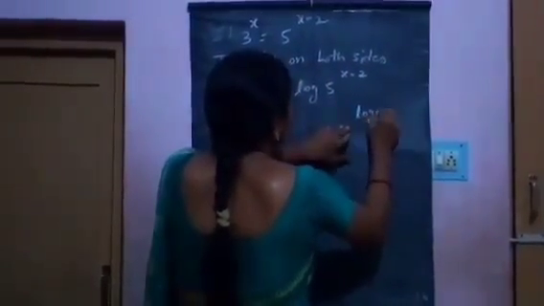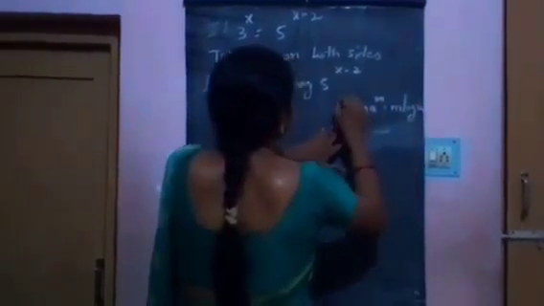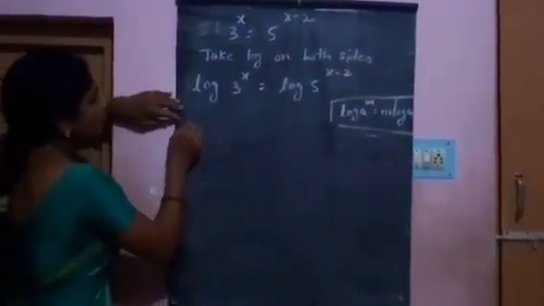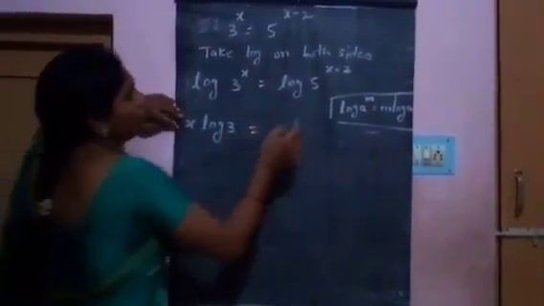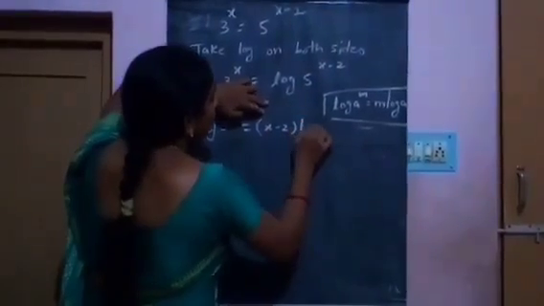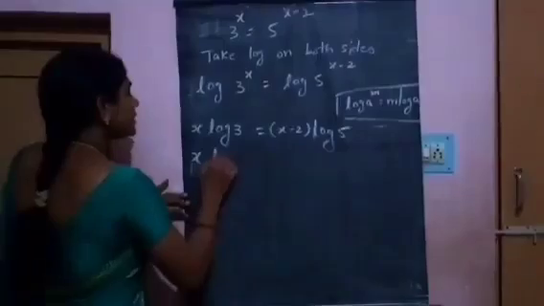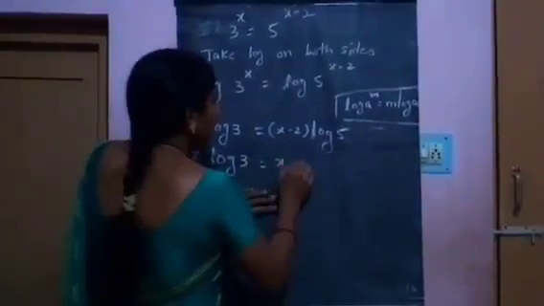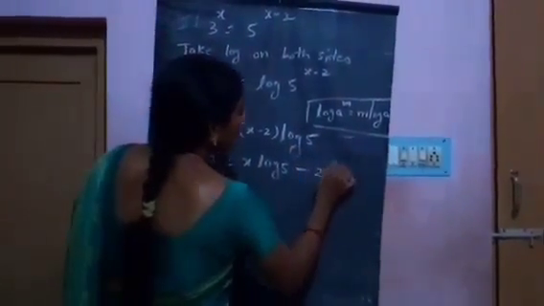Using the formula log a power m is equal to m log a, x log 3 equals x minus 2 into log 5. So x log 3 equals x into log 5 minus 2 into log 5.